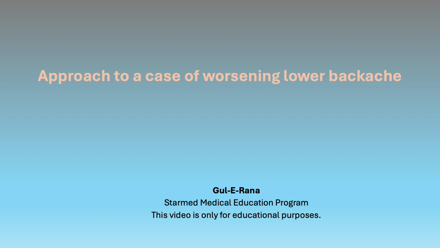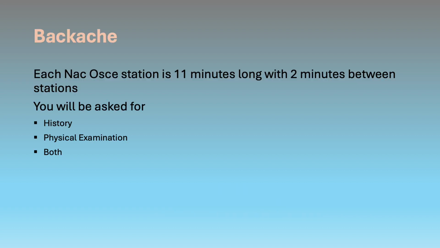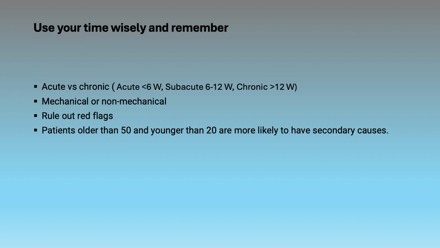Each NACOSCE station is 11 minutes long and there is about 2 minutes to switch between the stations. Carefully read the scenario. You will be asked either for a history or a physical examination or both. In some situations, the examiner might ask you some questions at the end as well. Those 2 minutes are really important. Pay careful attention to the name of the patient, age of the patient, the task that's been given to you, and the problem that the patient is coming with.